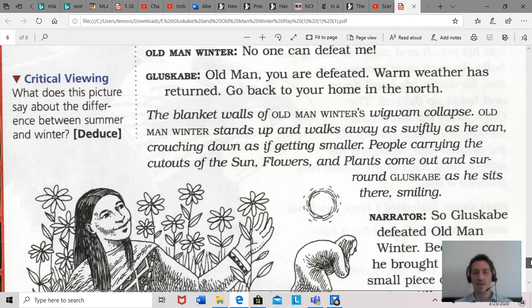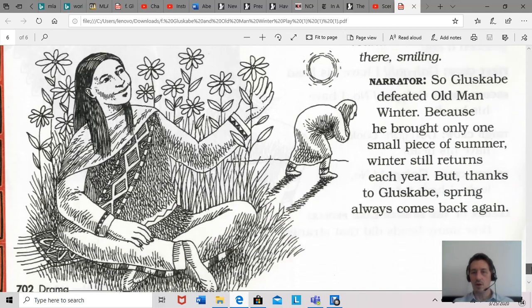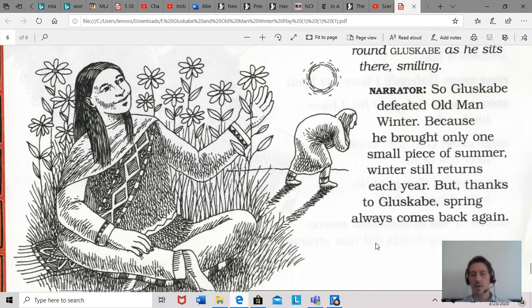And that's basically it. So the blanket walls, now these are our stage directions again. So the blanket walls of Old Man Winter's wigwam collapse. Old Man Winter stands up and he walks away as swiftly as he can, crouches down as if getting smaller, like this. So on the stage, people will be carrying cutouts of the sun, flowers, plants, and surround Gluskabe as he sits there, smiling. And then the final part of the play, there's this narrator, a voice over everything, says,